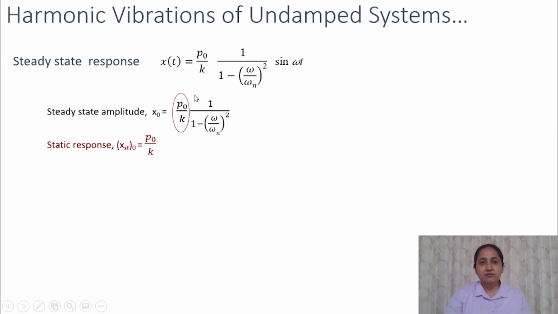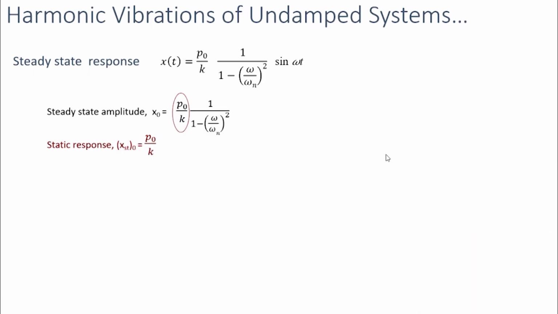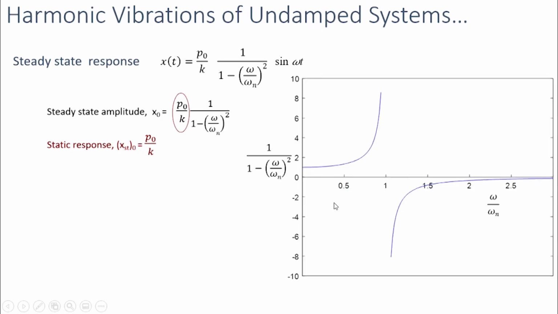If this factor is greater than 1, our dynamic response amplitude will be greater than the static response. And if this factor is less than 1, we will have a dynamic response with an amplitude even less than the static response. Now let's see how this factor varies with the value of the forcing frequency. The x-axis of this plot shows the frequency ratio, the forcing frequency divided by the natural frequency. The y-axis shows the factor 1 by (1 minus frequency ratio squared).